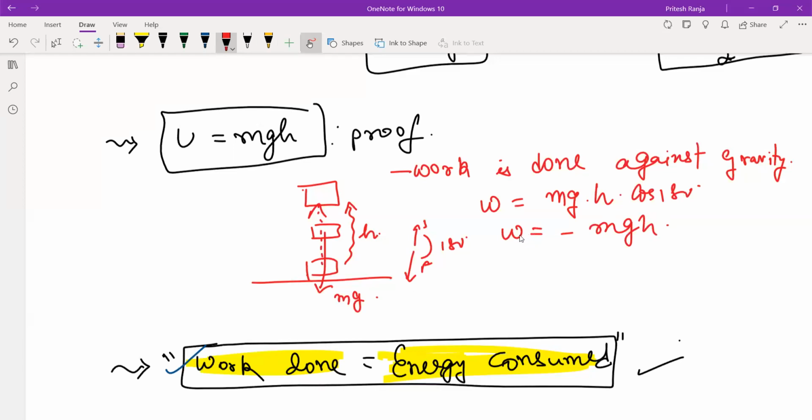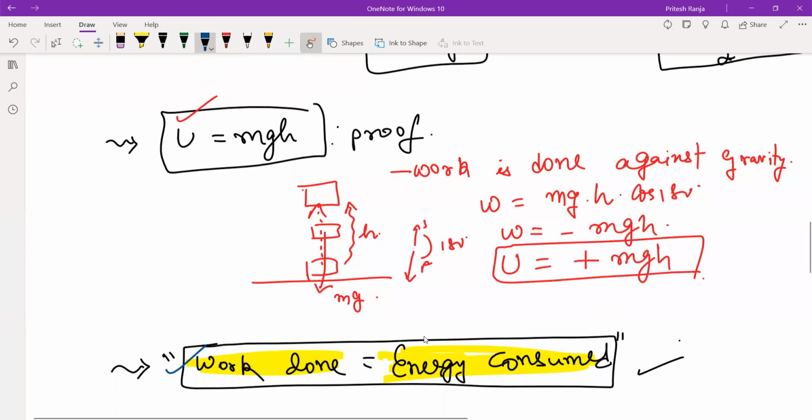And we know that this work done is stored in the object in the form of potential energy. So potential energy will be equal to plus mgh. So one more statement you can remember along with this, work done. You can write the net work done is equal to negative of change in potential energy.